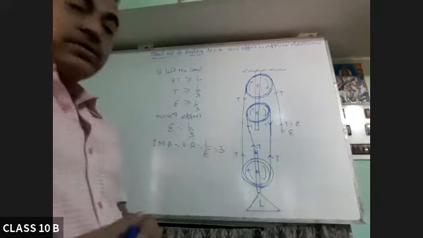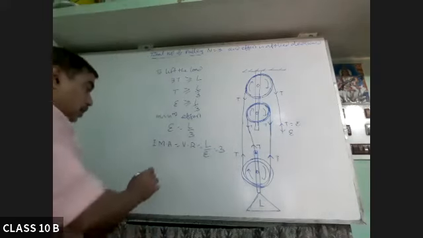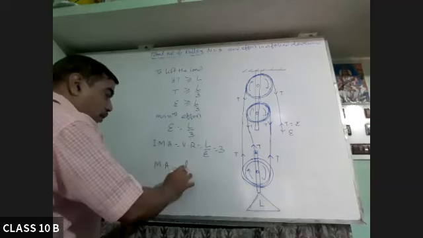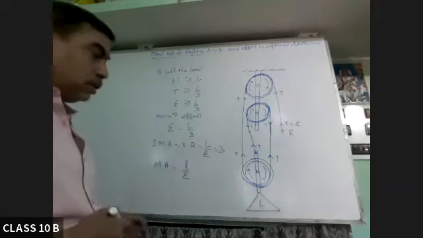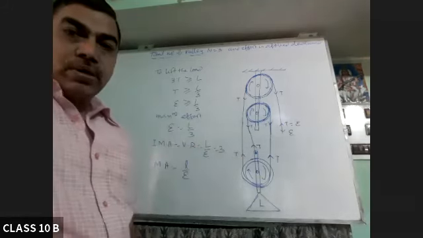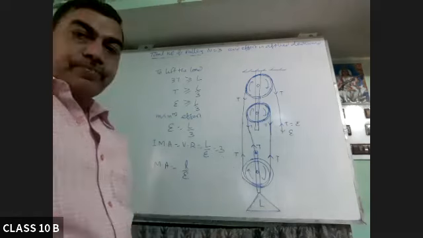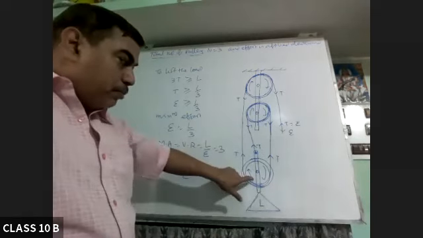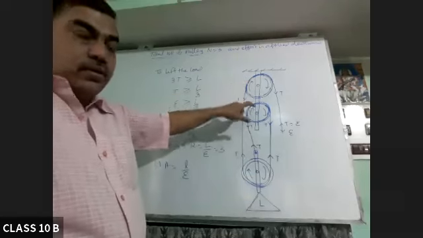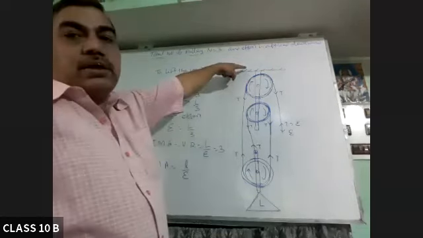Now, when we are asked mechanical advantage, what will it be? L over E, which is less than the ideal mechanical advantage, because there will be some useless load. And what is the useless load here? Useless load is the movable pulley weight. This one, not these two. Weight of these two is balanced by this rigid support.